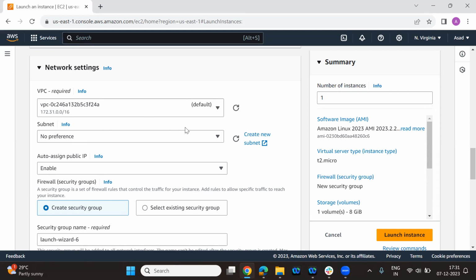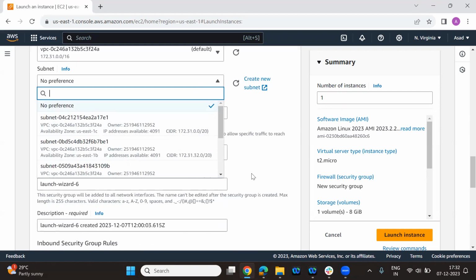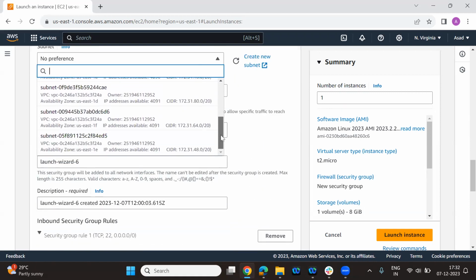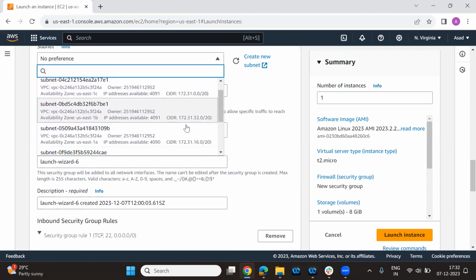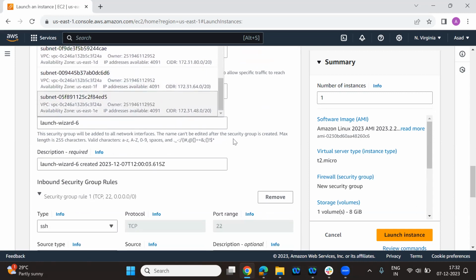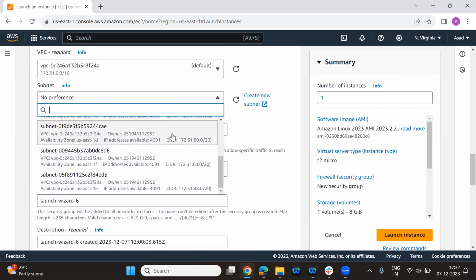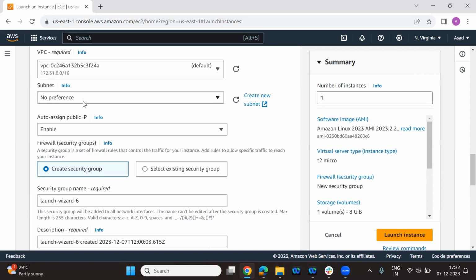If I talk about subnet, here also I can get the default one. I'll show you. These are all the default ones only. The name is not there, which means this is the default one. It has been launched and provided by Amazon. That is the reason we are not supposed to use the default one.